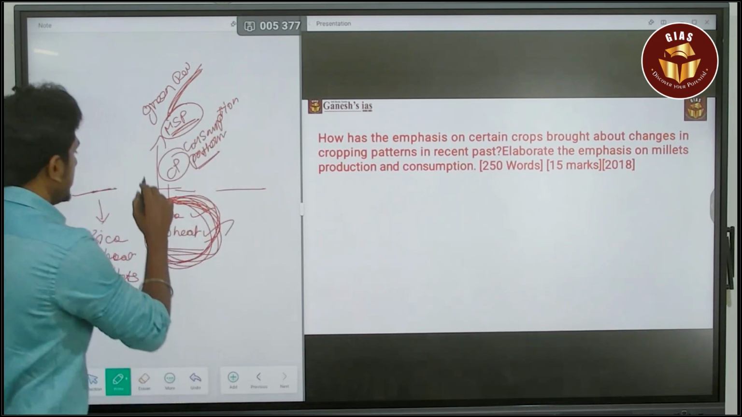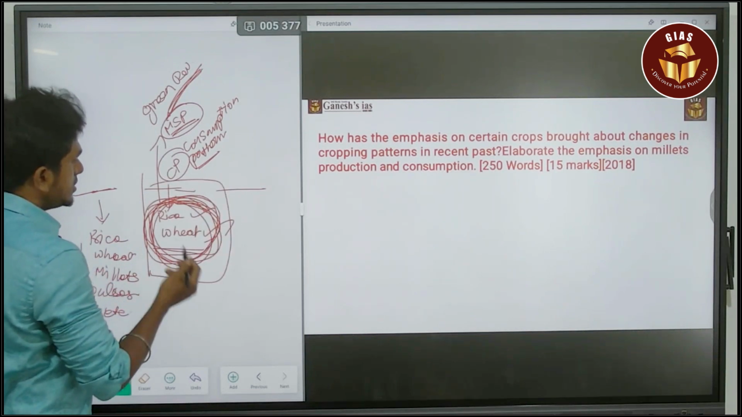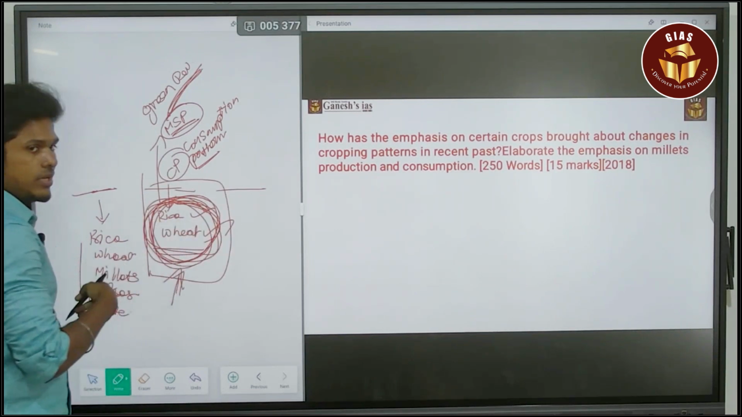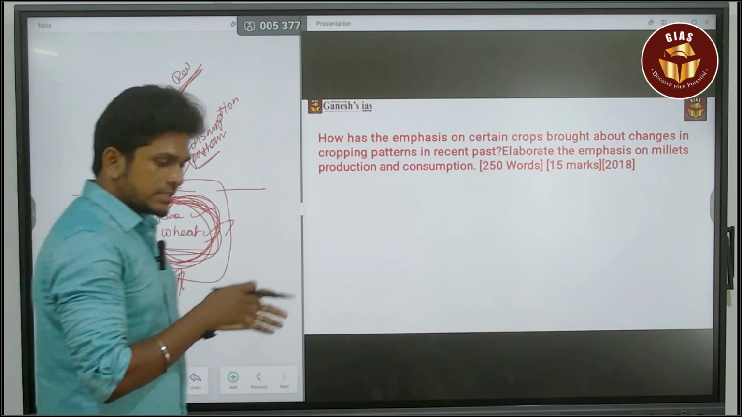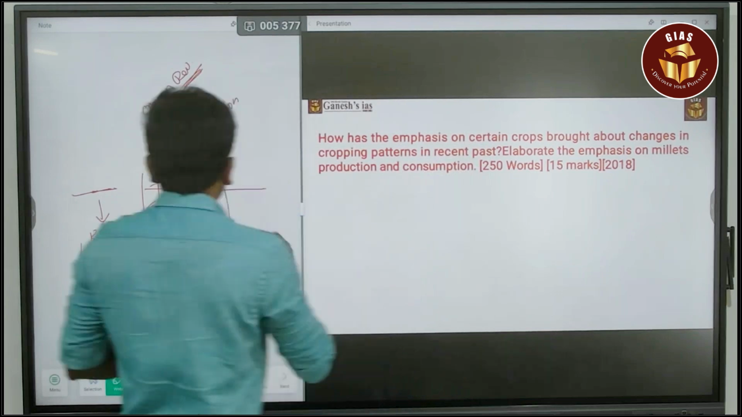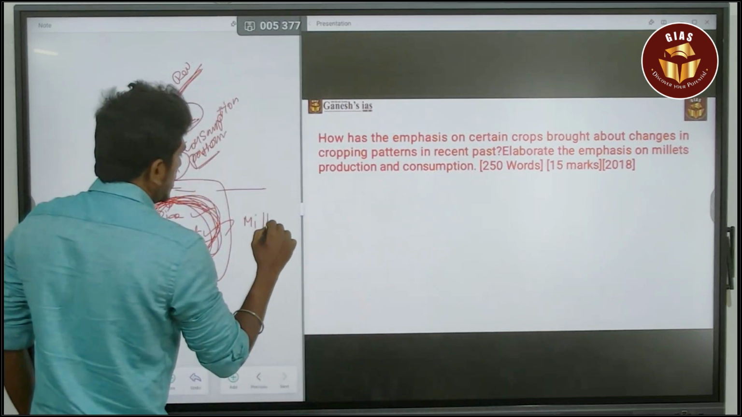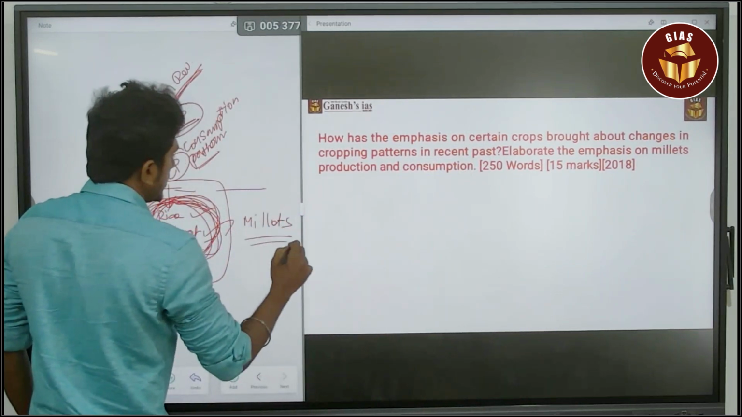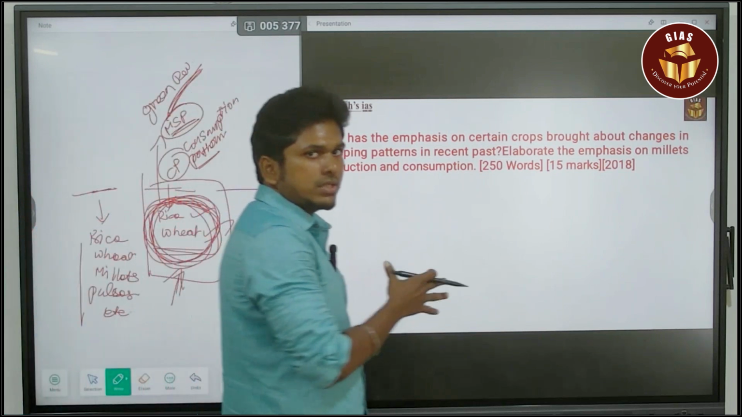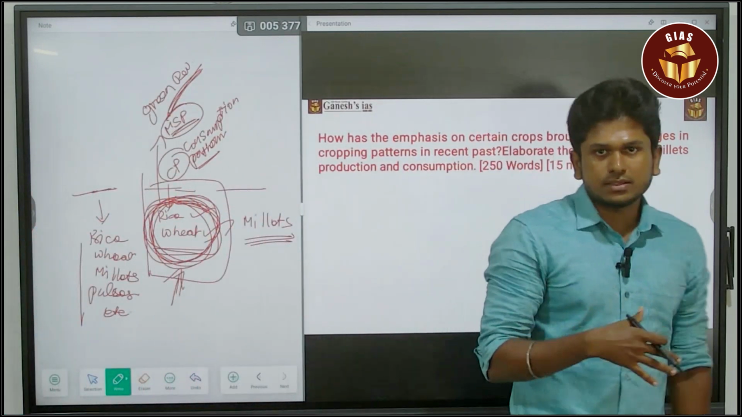So all these things lead to the change in cropping patterns towards focusing on rice and wheat. Next, in present day, there is still a change in the cropping pattern, which is now focusing on millets. So millet is taking the center stage, and it is pushing rice and wheat to the periphery. The reason is